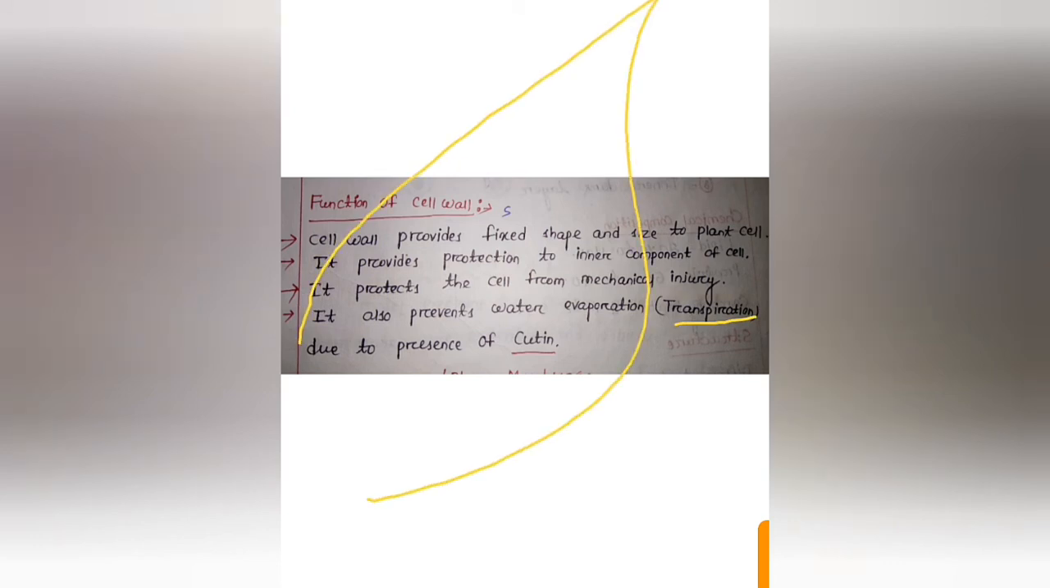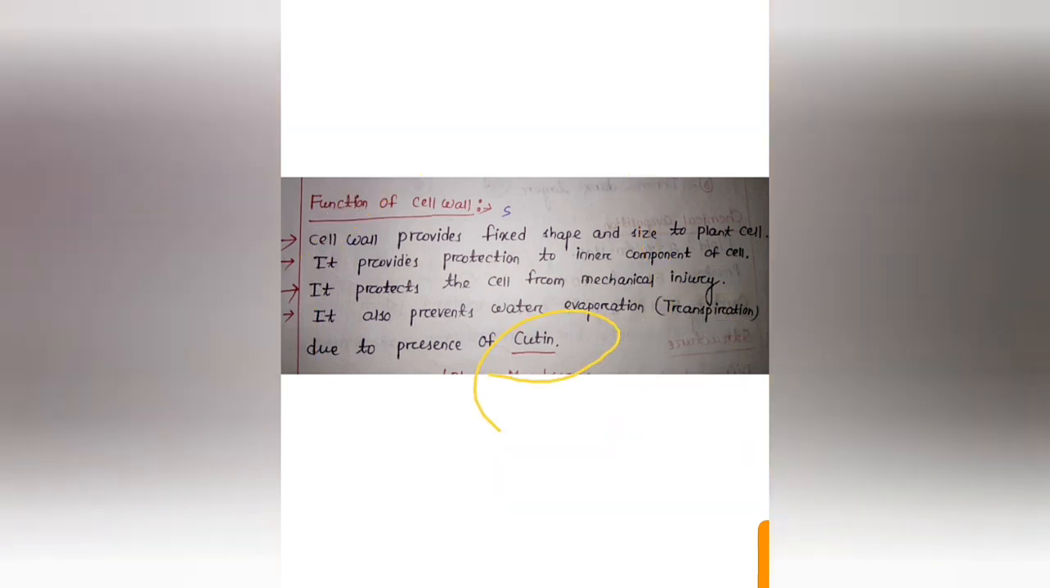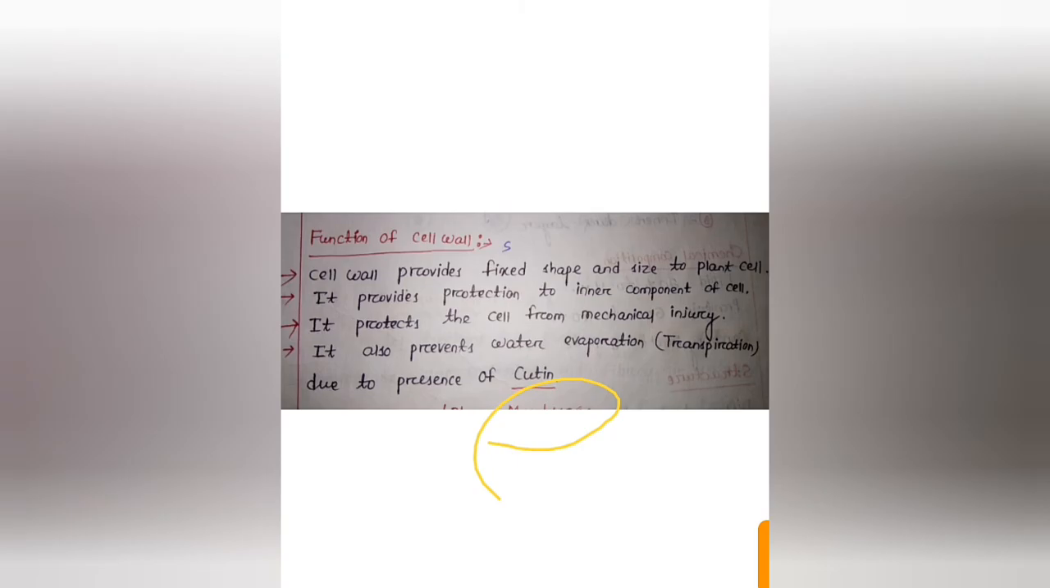The most important point is it prevents water evaporation, and the process is called transpiration. As the cell wall is present in the plant cell, the cuticle, which is present in the aerial parts of the plant, that is in the leaf, is a special substance present in the cell wall. It prevents water loss due to the presence of cutin. So this is all about the function of the cell wall.